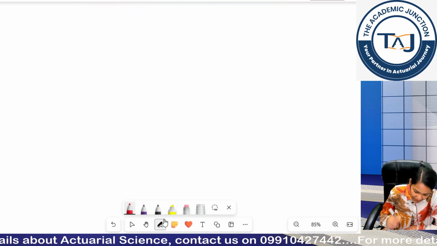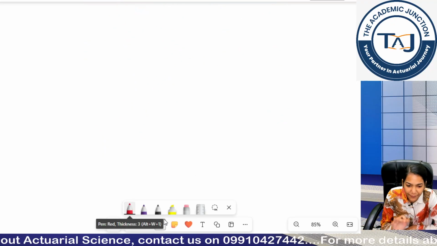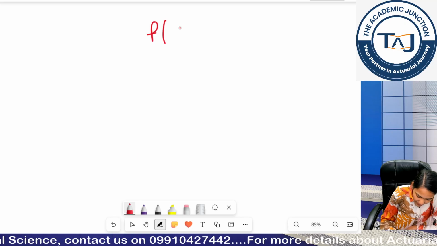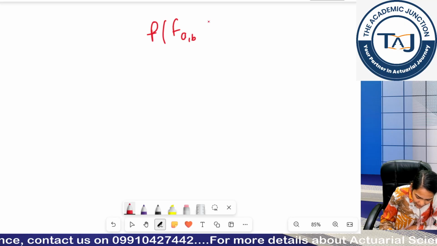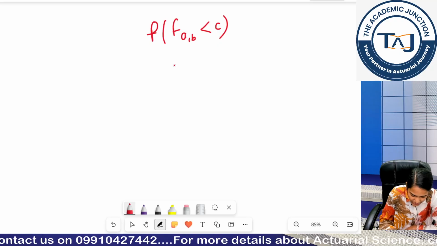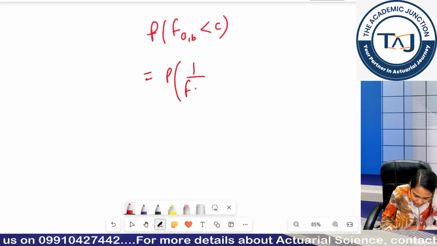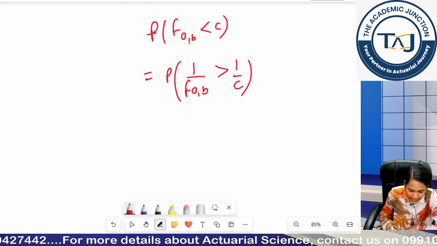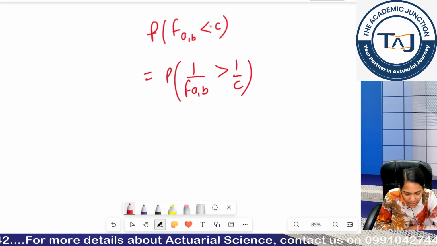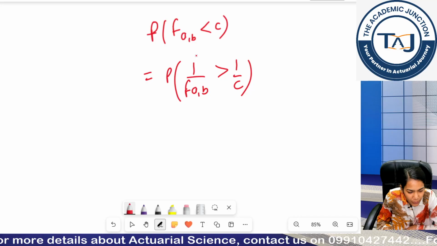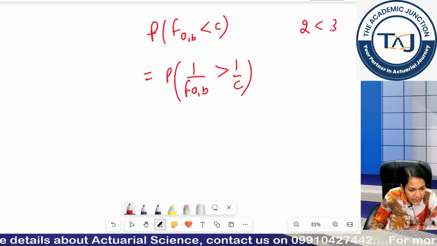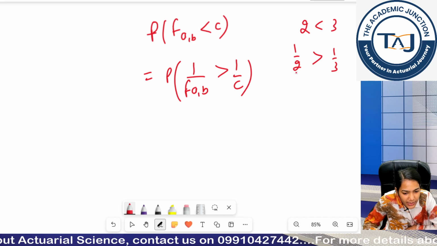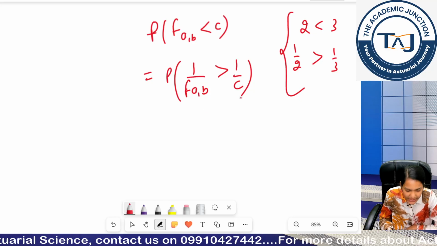There is one very crucial property of my F distribution. For example, I need to calculate the probability of F(A,B) which is less than C. So, can I write probability 1 upon F(A,B) is greater than 1 upon C, right? This is the basic of my inequality. If I am taking reciprocal of both the things, for example 2 and 3, 2 is less than 3, if I take 1 by 2, 1 by 3, 1 by 2 will be greater than 1 by 3, right? So, in the same way I can write this.